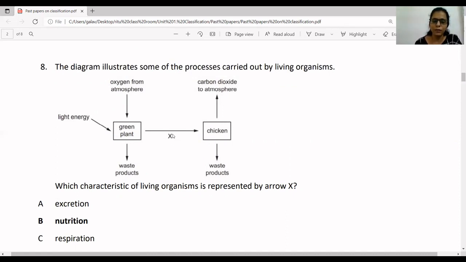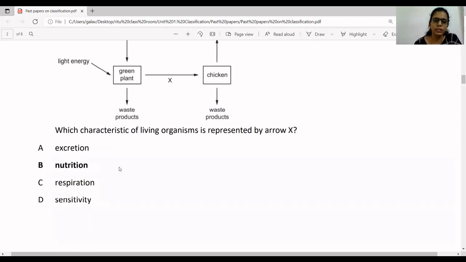Now you have to identify this particular process X. This process represents that the green plant is consumed, or eaten, by chickens. So eaten or consumed comes under nutrition. So the correct answer here is B, nutrition.